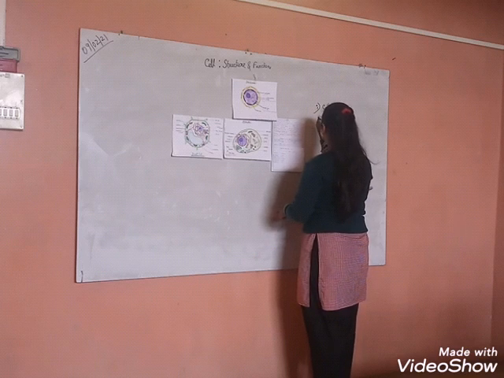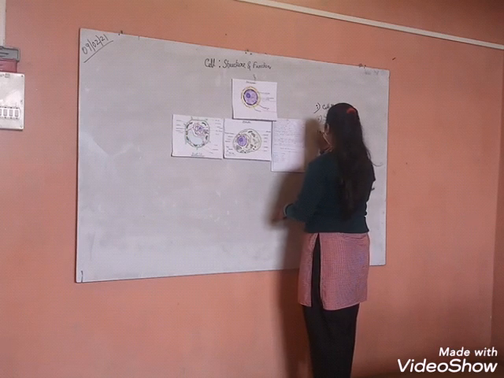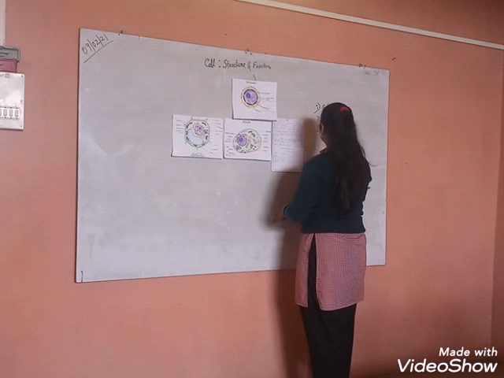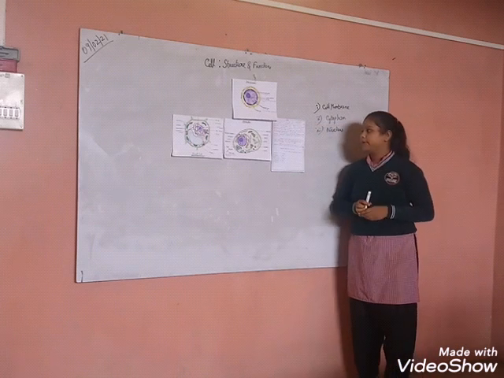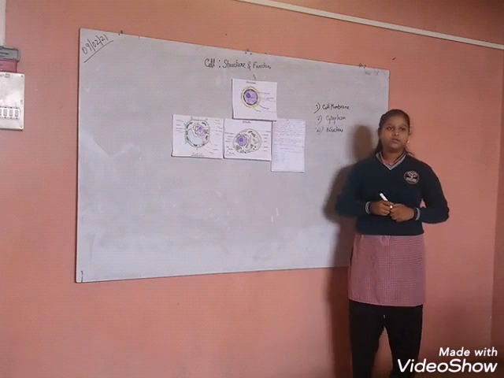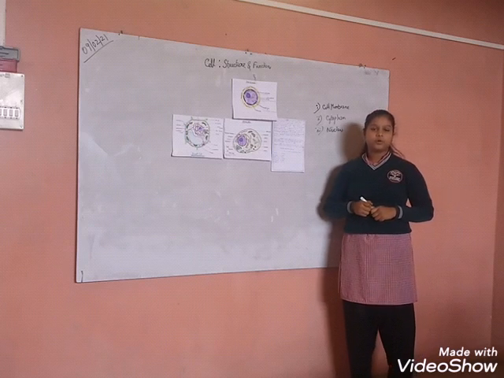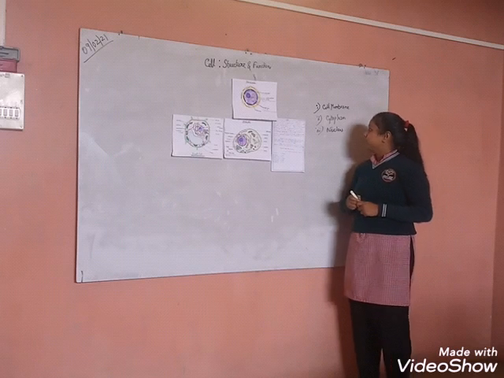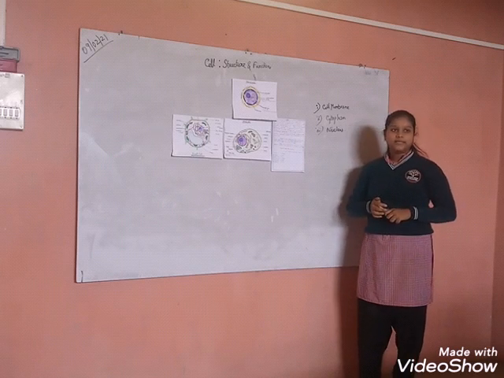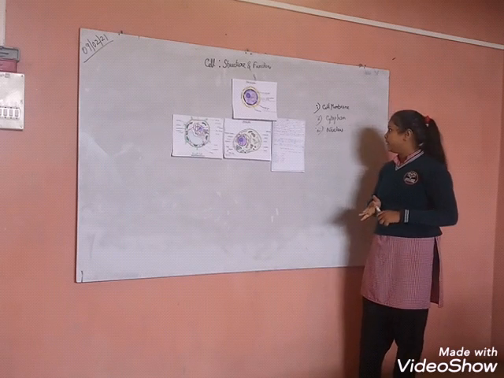Cell membrane, cytoplasm, and nucleus. So first of all, the cell membrane. The cell membrane is the outermost covering of a cell, which protects and demarcates the cell from other cells. Cytoplasm. Cytoplasm is the jelly-like substance present within the cell membrane.